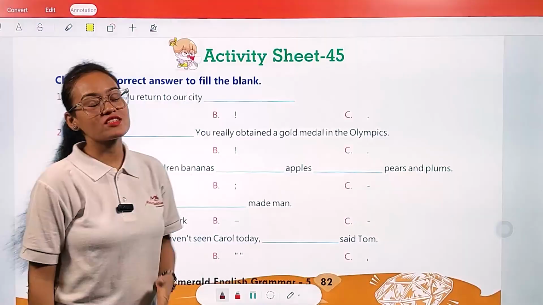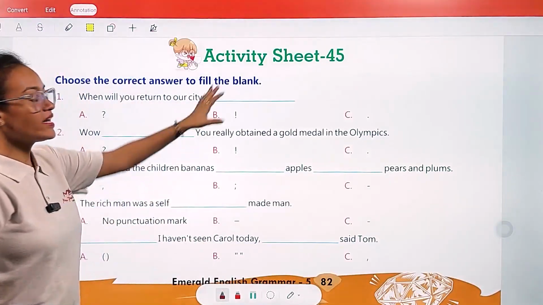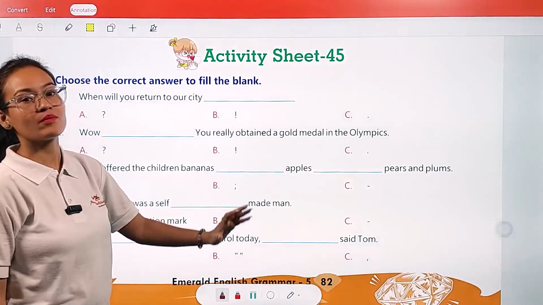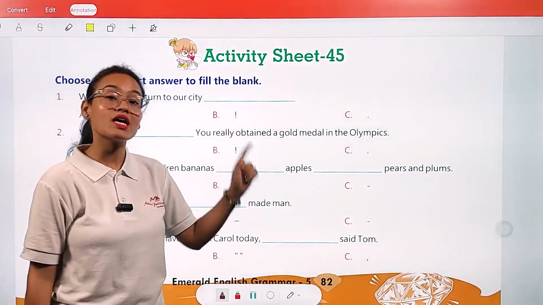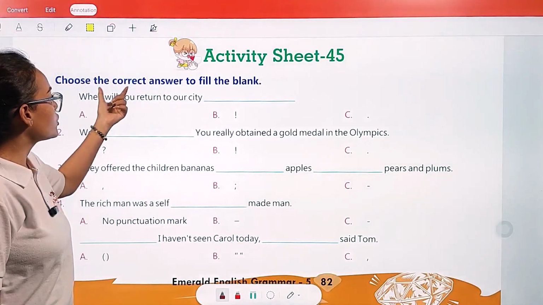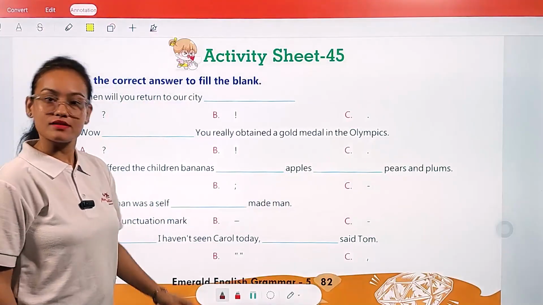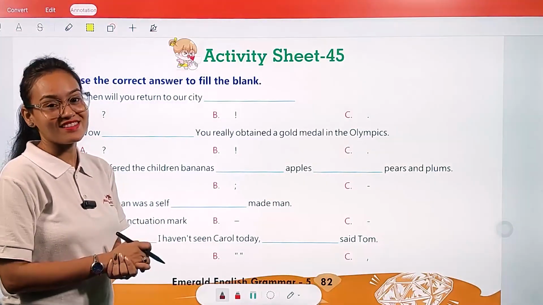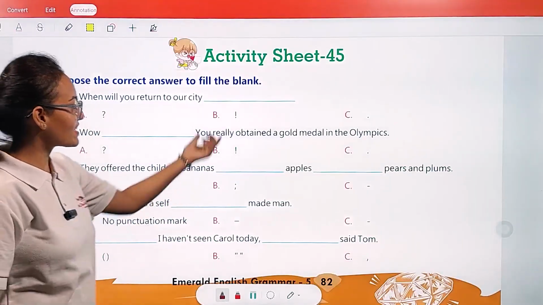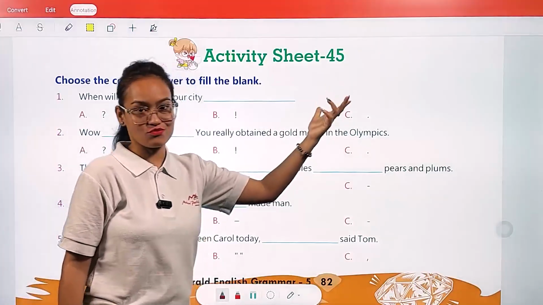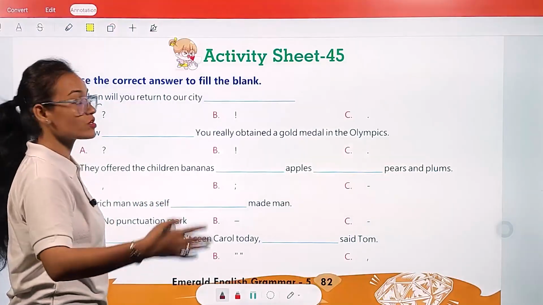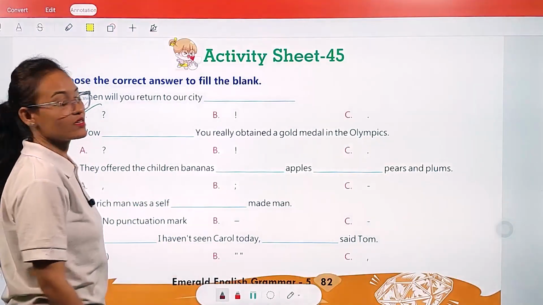Choose the correct answers to fill the blanks. Here, my dear students, you can see several fill-in-the-blanks are given. In these fill-in-the-blanks, we are going to put the appropriate punctuation mark. So the first one is, when will you return to our city? This is a complete, sense-making sentence. What type of punctuation mark are we going to put here? Question mark, exclamation mark, or full stop. We are going to put a question mark here because in this sentence we are asking a question, when you will return to our city. So put a question mark here.